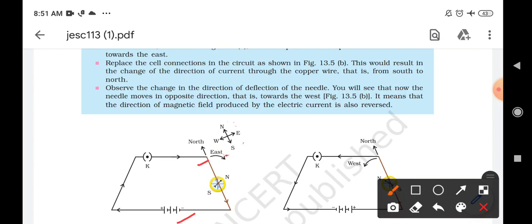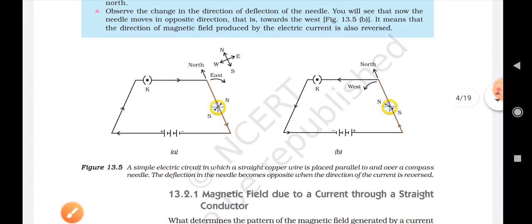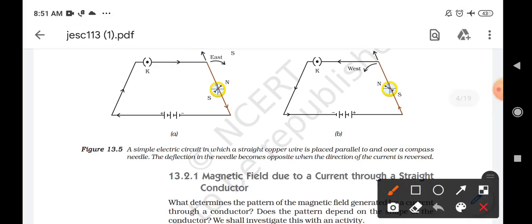When the electric current starts flowing through this conductor, you will find that the magnetic compass gets deflected towards the east. Okay, it will move towards the east direction. Now we will see B also, and here also the same case. Here we will replace the connection. When we replace the connection, the current will start moving in the opposite direction. Is there any change that you will find? Yes. Now the magnetic compass will deflect towards the west direction.